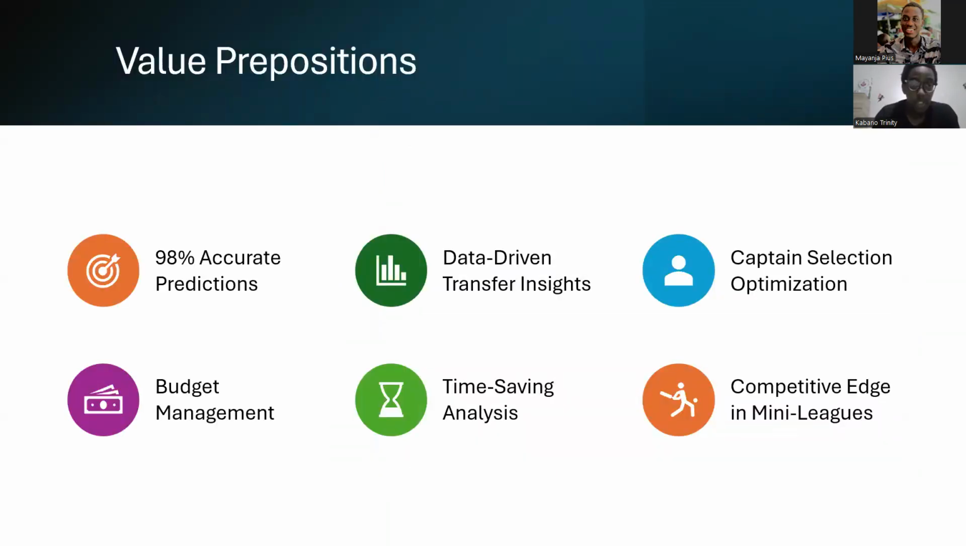So the value propositions essentially are what we provide. From our model and its readings, we think we will be able to provide 98% accurate predictions and data-driven transfer insights, which come from the predicted points and will help managers know who to transfer in and out. From predictions, they can know which captains to choose for that particular game week. And from us using data and not prices, players can find undervalued players and come up with a more budget-friendly team and still be able to compete.